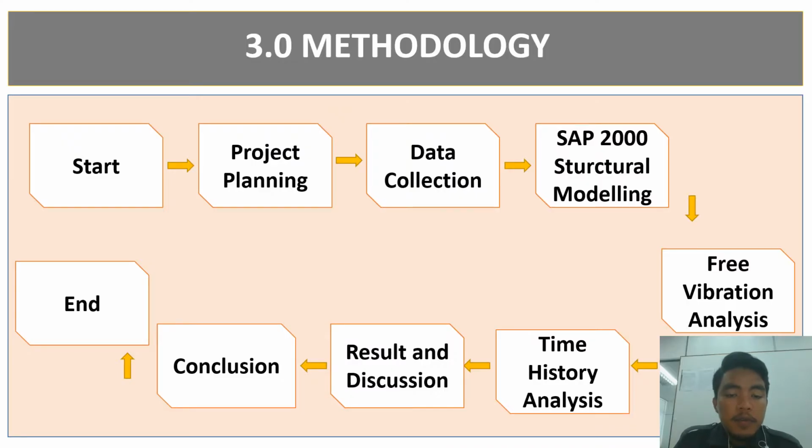The next is the methodology. Methodology is a plan of work or process that we are planning to do from the beginning of our research until the end of our research. For the beginning of the research, the problem statement and research objectives will be defined along with the title of the project. The research scope will also be identified. This research will be done based on this flowchart. We start from data collecting, model it using SAP2000, run the analysis, gather the results and discussion, and then we do the conclusion.